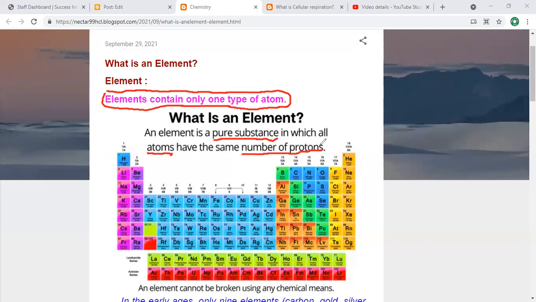What does it mean? It means that the number of protons, which we name the atomic number, like here, hydrogen's atomic number is 1, helium's atomic number is 2, and lithium's atomic number is 3. So you easily understand them. In an element, all the atoms have the same atomic number. So you can easily understand the definition of an element from here.